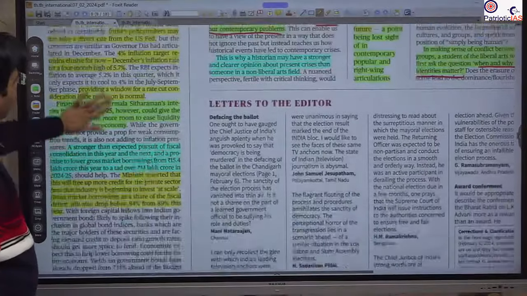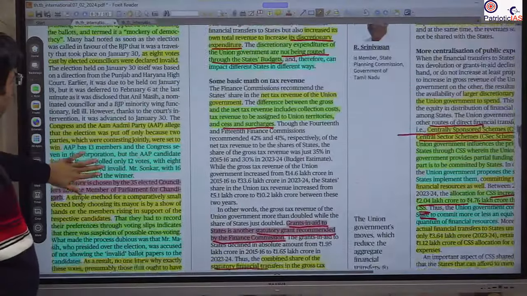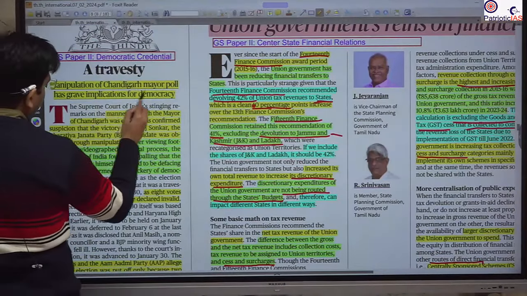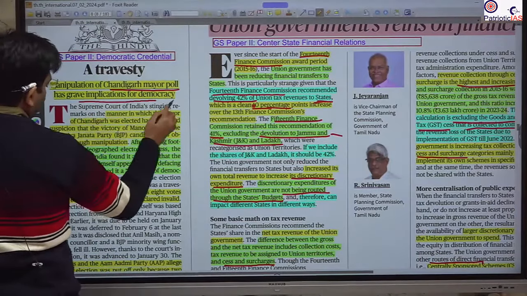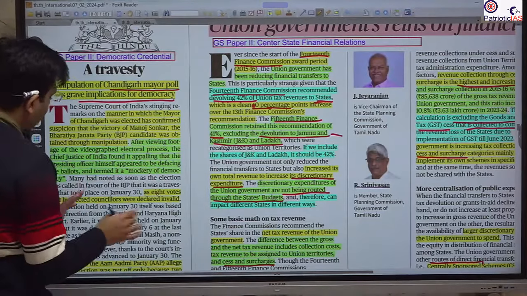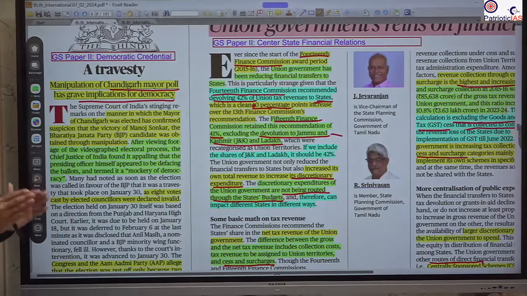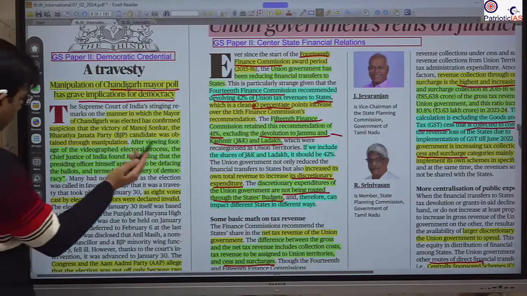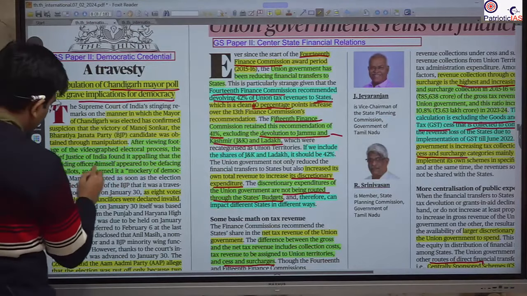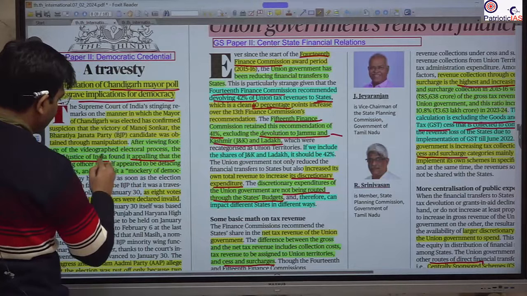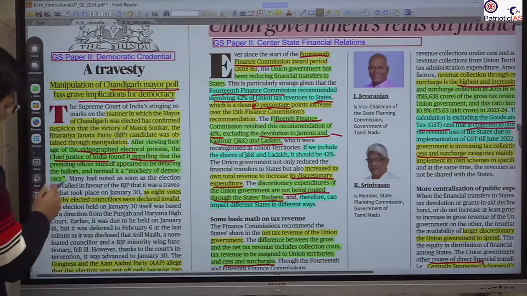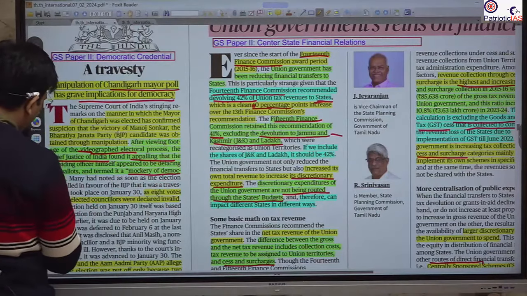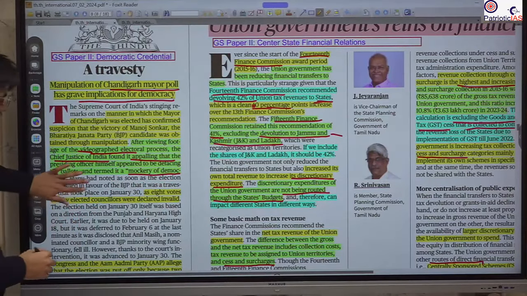Okay. The next important news that we are going to cover is with respect to what is going on in Chandigarh. There were local body elections, and there were manipulations, and the matter reached the Supreme Court. The Chief Justice of India watched the video of the way it was conducted and counted. He was so shocked that his comment was that this is a mockery of democracy. This is total manipulation.